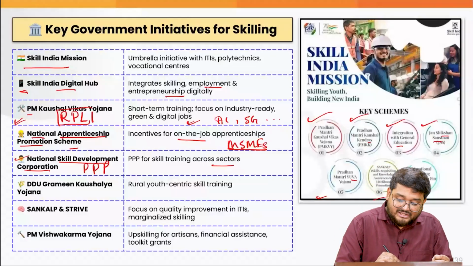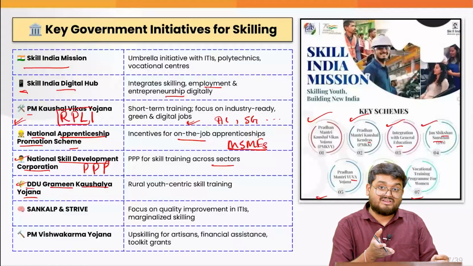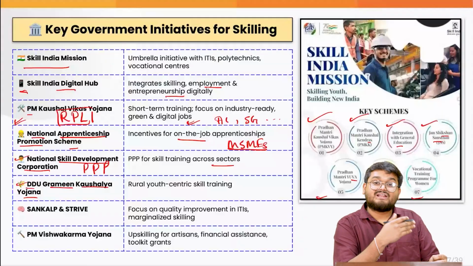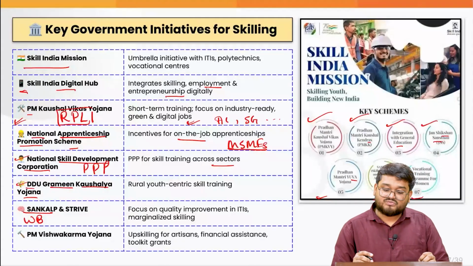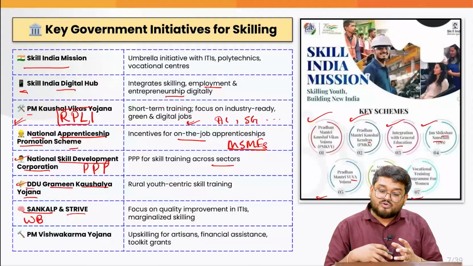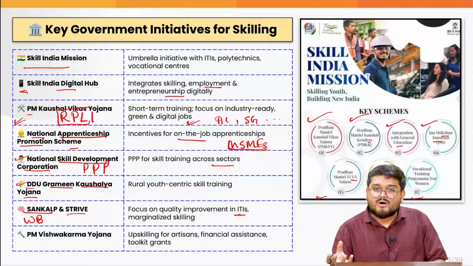Next, we also have the Deen Dayal Upadhyay Gramin Kaushal Yojana. This is mainly about the training of rural youth. As you have already seen in the data, they are lagging behind. Next, we have the Sankalp initiative, which is from the World Bank, and also the Strive initiative, which is focusing mainly on the improvement in the industrial training institutes and various skilling opportunities for the marginalized sections of the population.